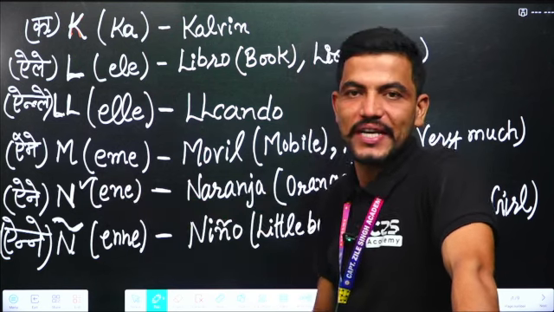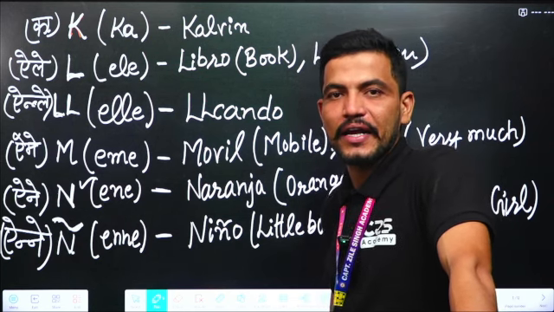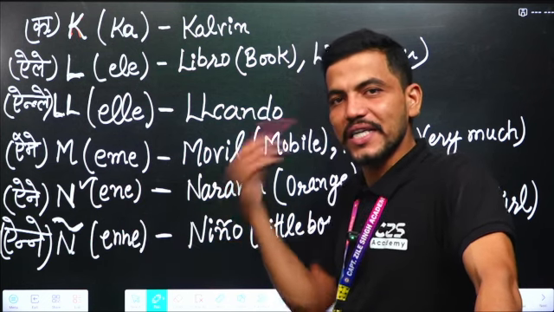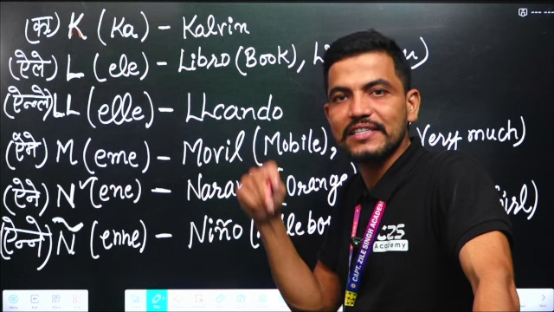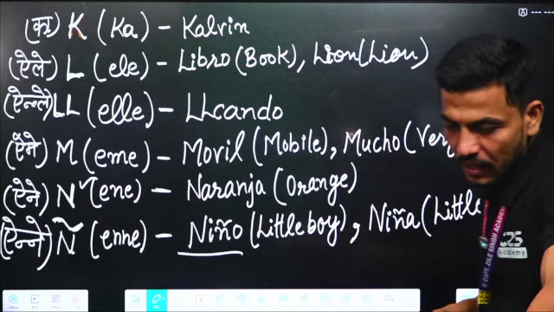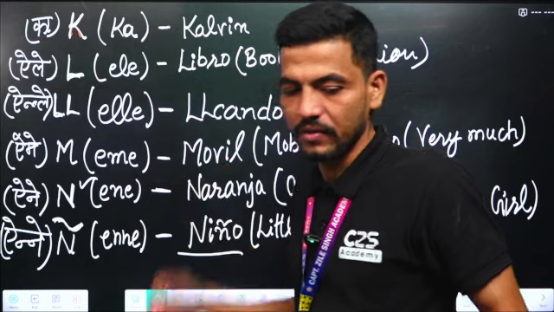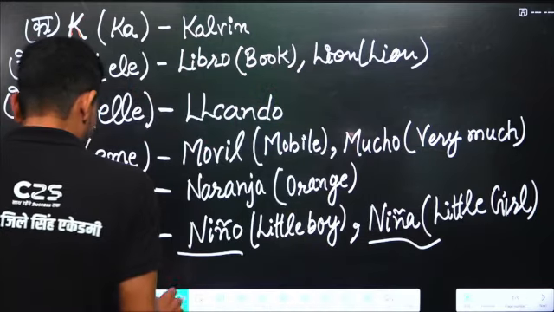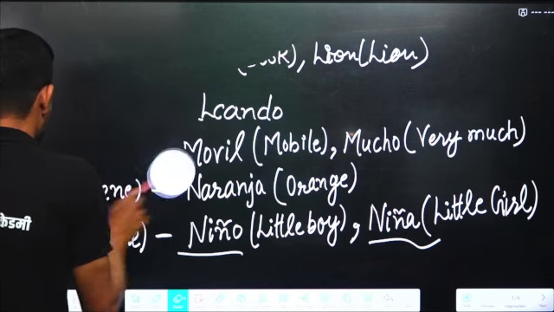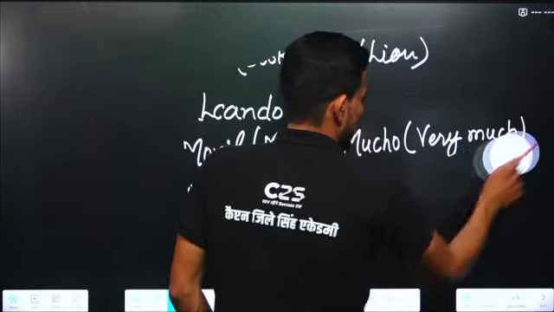N is pronounced as Ene, for example, naranja, which means orange. N with tilde is Eñe, and the sound comes from your nose, for example, niño means little boy, niña means little girl. Now we will move to the next alphabet. Today we are doing the pronunciation of the alphabet in Spanish and words with these alphabets.